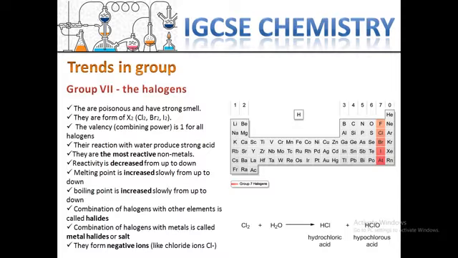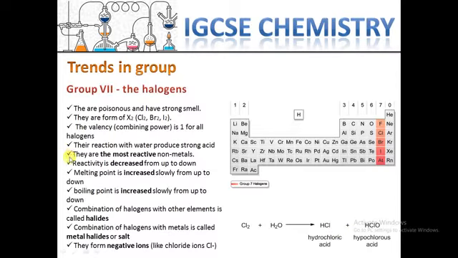The reaction with water produces acids. Chlorine can react with water and make two acids. This one is a strong acid, hydrochloric acid, and the other is a weak acid, hypochlorous acid. This is an example of the reaction of a halogen. Another halogen like bromine can react with water and produce two other acids like HBr.